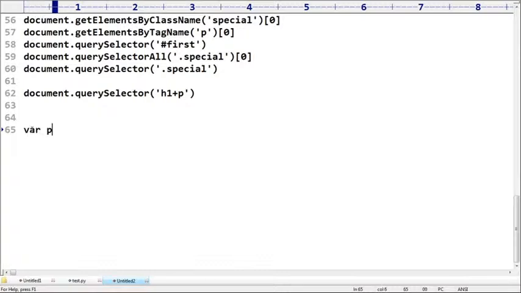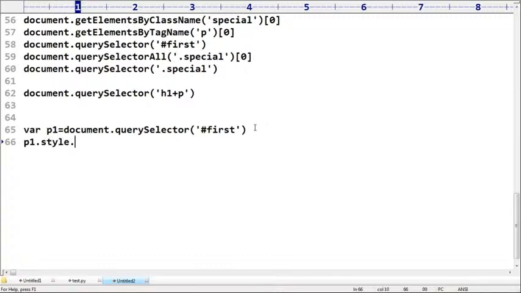Var p1 is equal to, sir, document dot querySelector of the first paragraph, right? Yes, you can use it as first. Okay, excellent. Now you selected the first paragraph. Now this element p1 dot style.